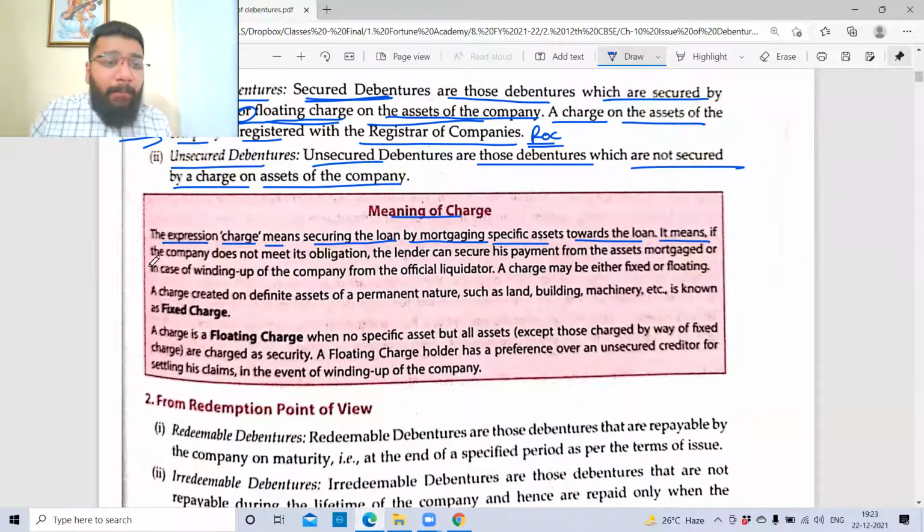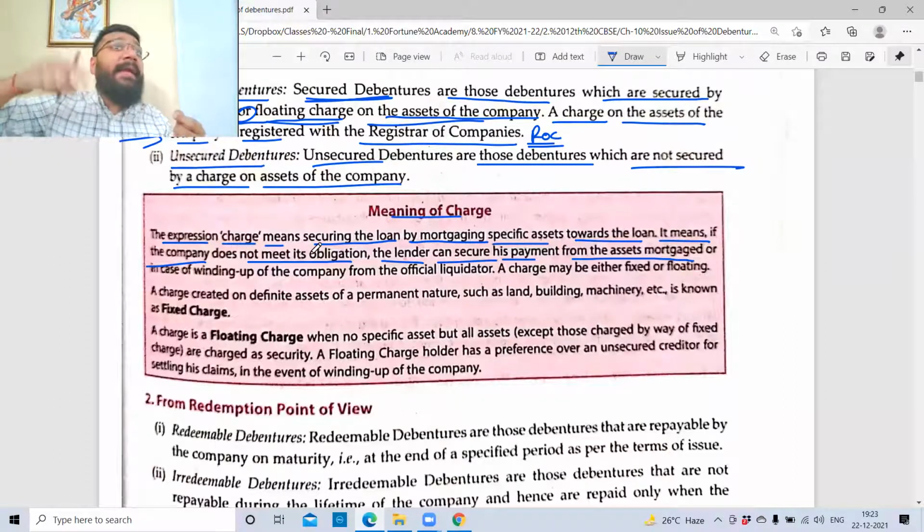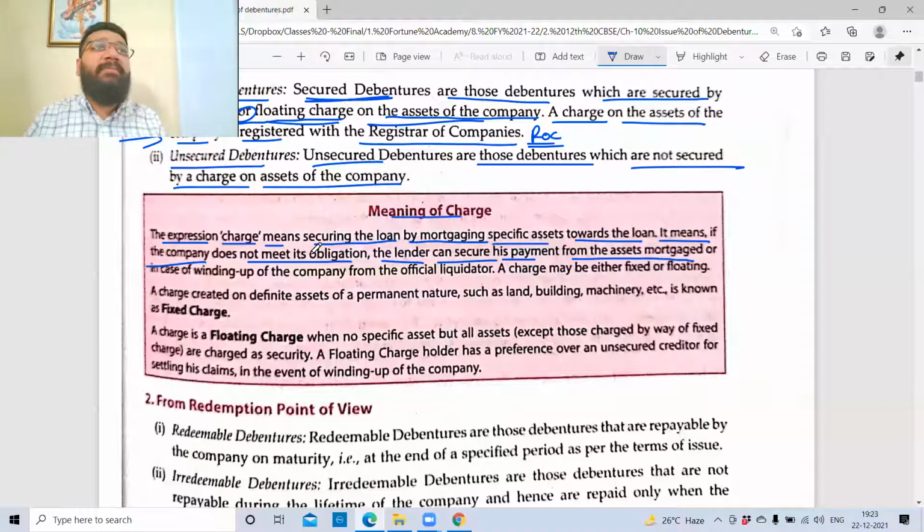It means if the company does not meet its obligation, that is, on the due date if it's not making the payment, the lender can secure his payment from the asset mortgaged. What does it mean? How can the lender secure his payment? The lender can get the asset sold, and from that he can recover his money. This is what it means. Are we clear with this point?